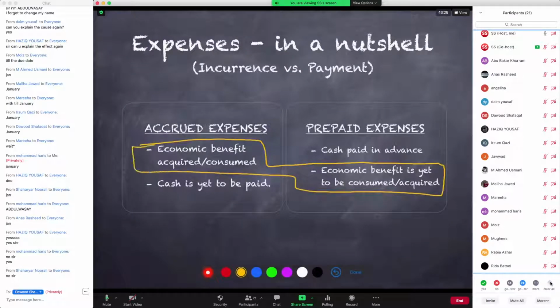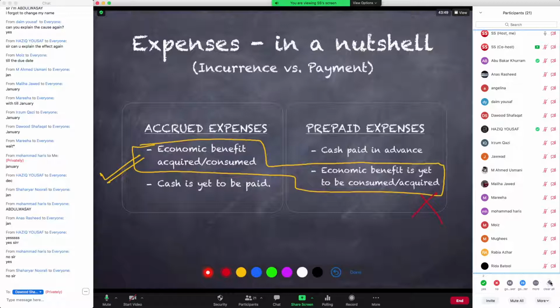This is what determines the existence of an expense, the consumption of the benefit, right? So do you agree with this, that this accrued expense qualifies to be an expense, whereas a prepaid expense does not qualify to be an expense because consumption of benefit determine करती है कि आपका expense हुआ है या नहीं